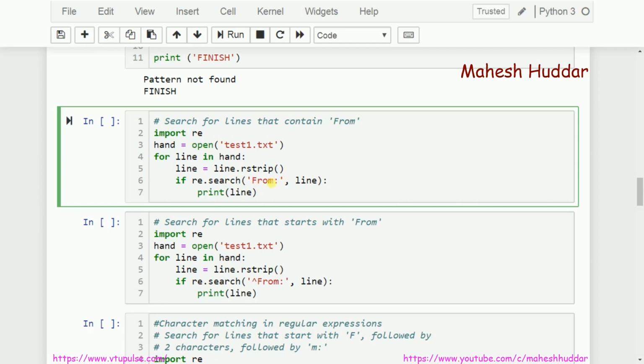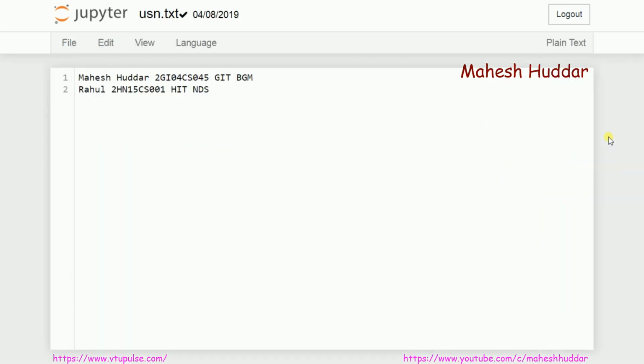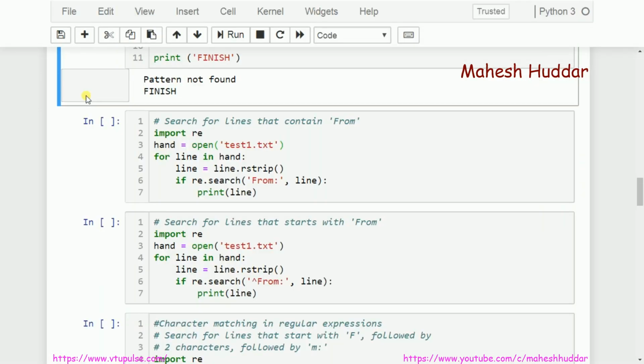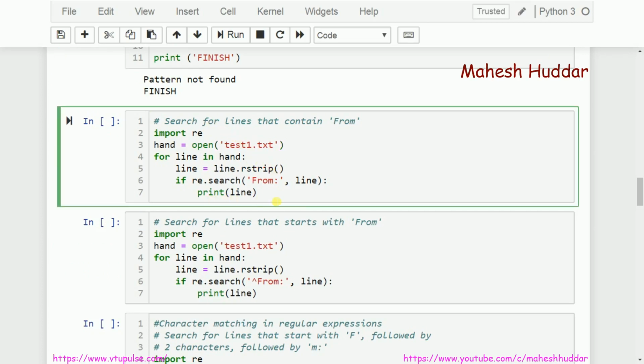So search for "from" followed by colon. If it is present, it will return true. If it returns true, print that line; otherwise, don't print that line. That's as simple as that. So the first time, the "from" is not present, so it will not print it. If you see the second line, the "from" is present: "From: Karnataka". So there is a "from" in the second line, and the second line will be printed.